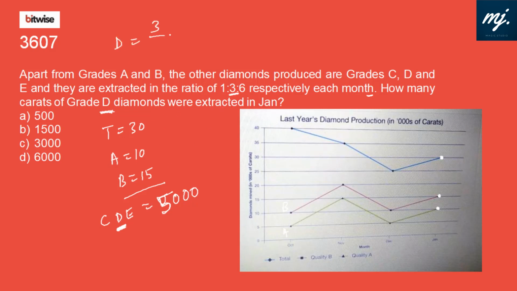So D extraction is 3 by the total, 1 plus 3 plus 6 is 10. 3 by 10 of 5,000 will be 1,500. So D extracted is 1,500 carats in the month of Jan. Option B fits in.